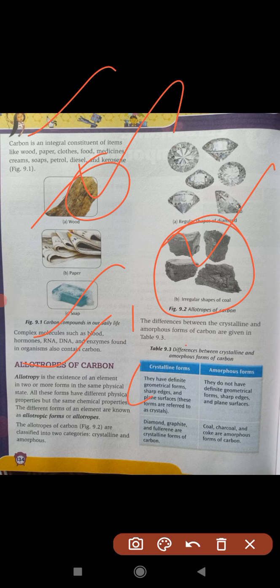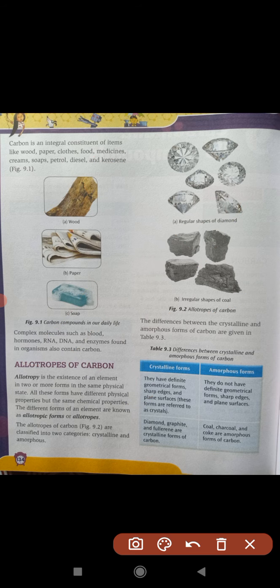In graphite also, the pencil nib is made of carbon, pure carbon. You can imagine their colors are also different because their states are different, which I am going to discuss after some time. So this is the allotropic form of carbon. Chemical properties are the same but physically they are different. These different forms of an element are known as allotropic forms.